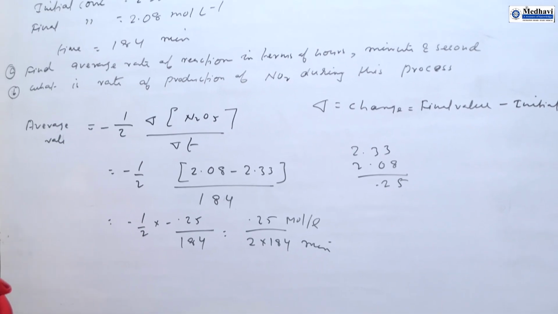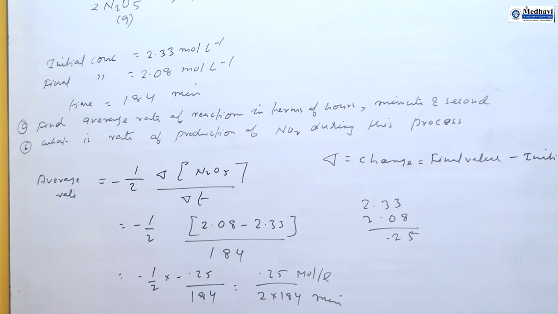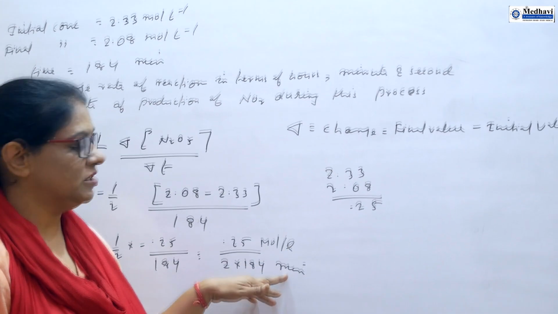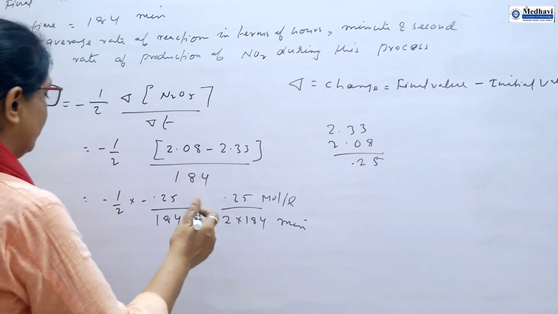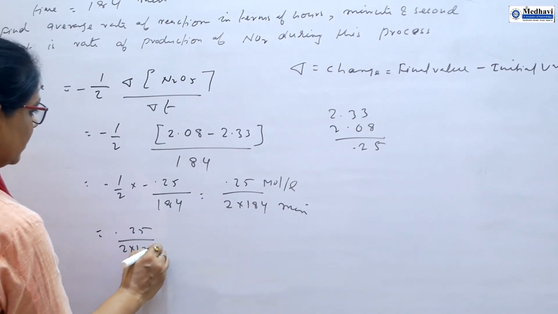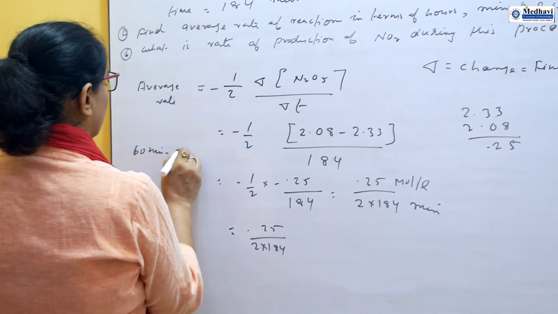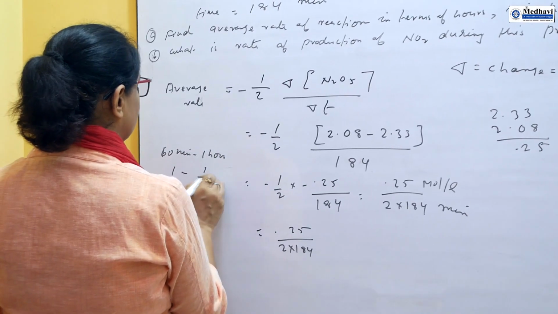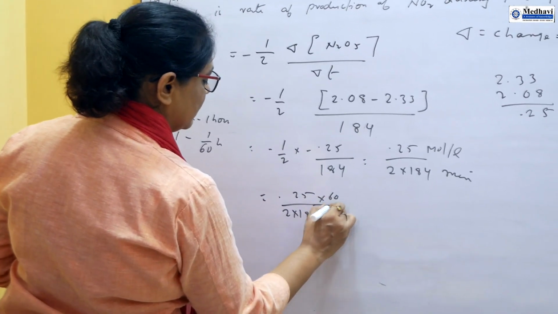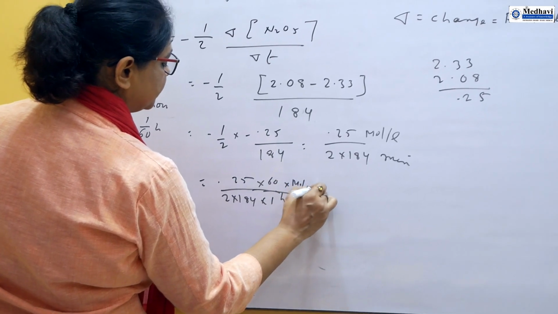You can find the average rate of the reaction in terms of hour, in terms of minute, and in terms of second. When you have to convert into hour, then you have to remove this minute into hour. So for hour you have 0.25, 2 into 184. 60 minutes is equal to 1 hour, so 1 minute is equal to 1 by 60 hour. So here write 1 by 60, it will become times hour, and this is mole per liter.